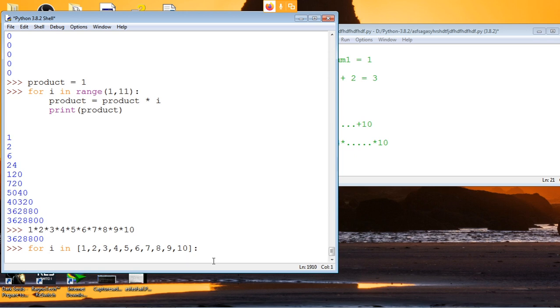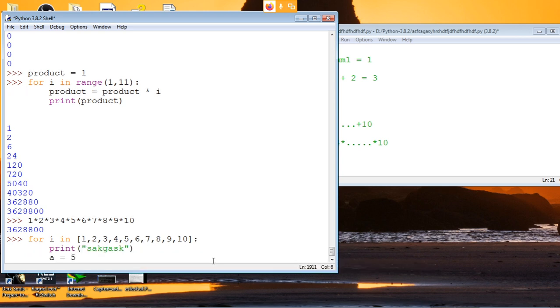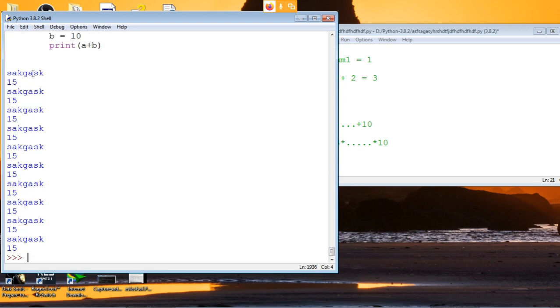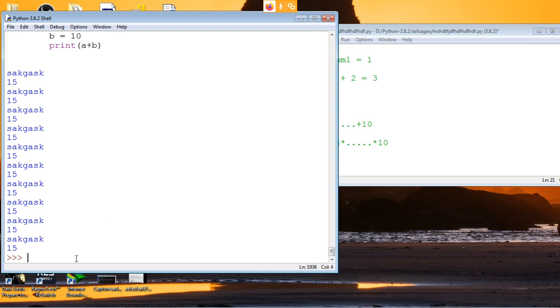Basically, you know that inside the program you can print anything, do something here. You can do some weird calculation: A is equal to 5, B is equal to 10, and then you can simply print A plus B. Anything you can do inside this for loop. But one thing we already know is that whatever is inside will happen 100% only 10 times, because there will be 10 elements in this. I'll show you also. The same thing happened 10 times. But in a while loop, things are different.